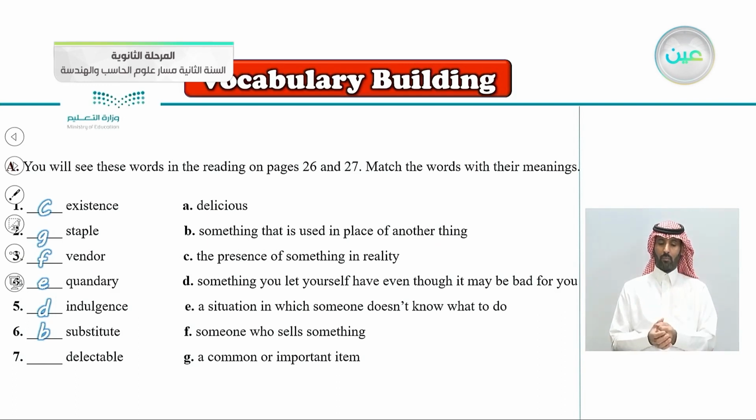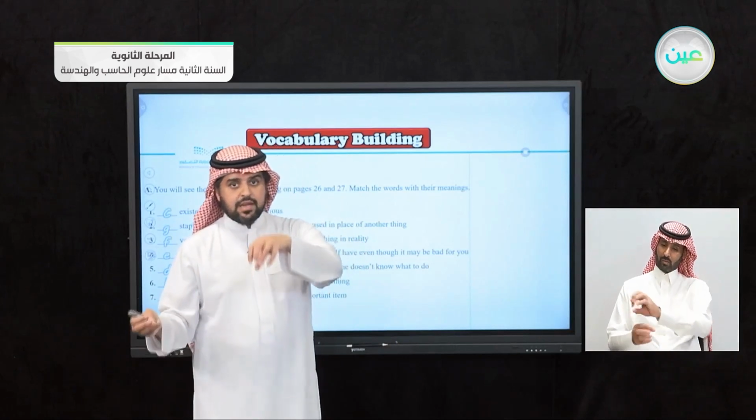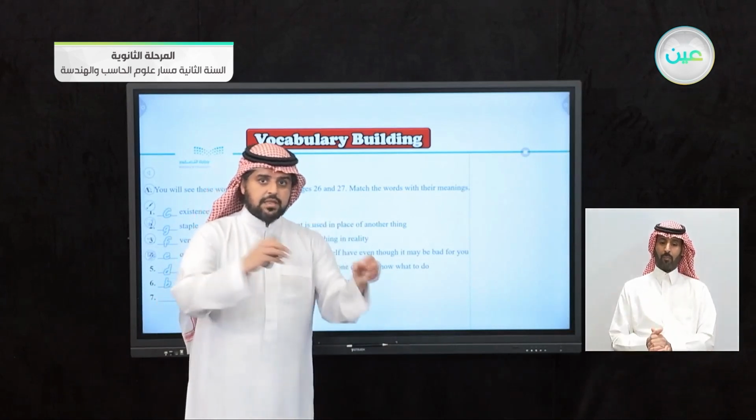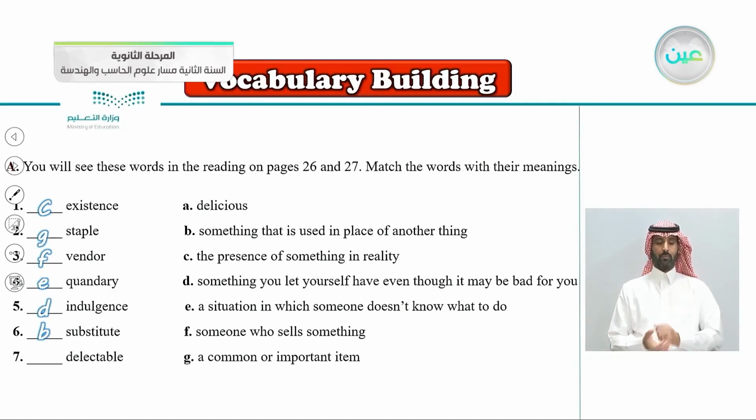So when you substitute two things, you put one thing in place of another thing. Delectable, the last one. What does it mean? Delectable, number 7, goes with the letter A, delicious. When you say something is delectable, it means delicious.